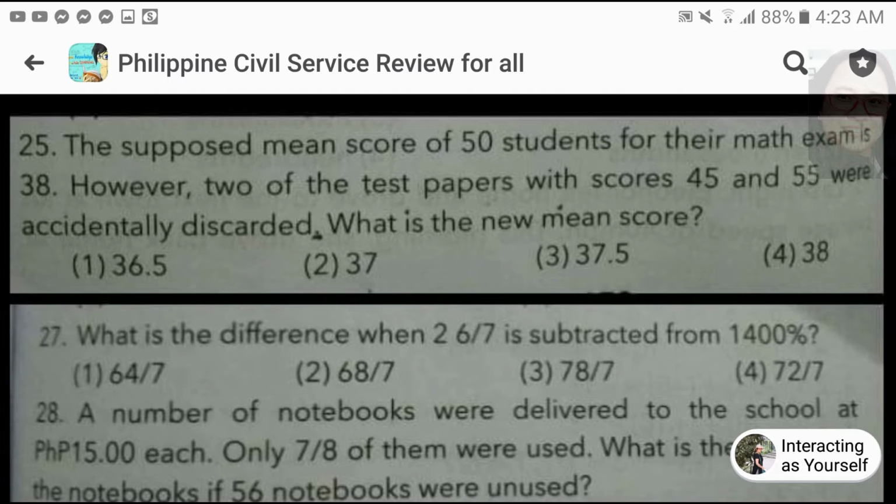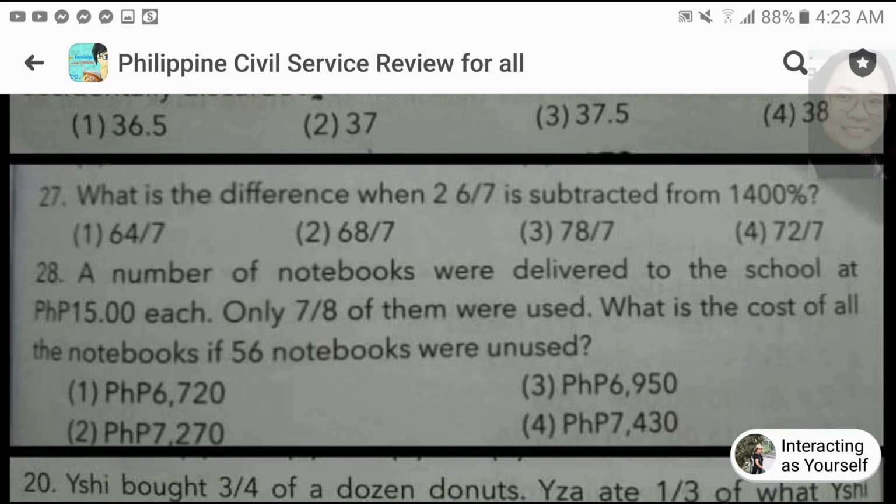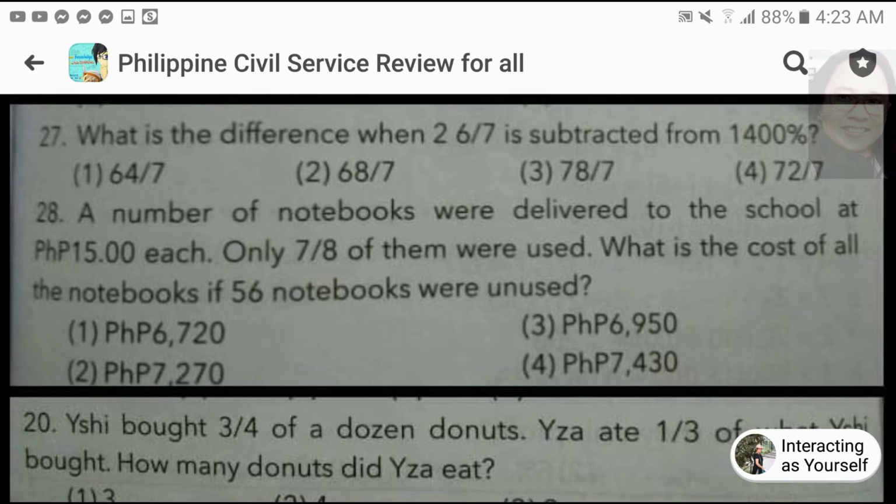What is the difference when 2 and 6 over 7 is subtracted from 1,400%? Number 28. A number of notebooks were delivered to the school at 15 pesos each. Only 7/8 of them were used. What is the cost of all the notebooks if 56 notebooks were unused?